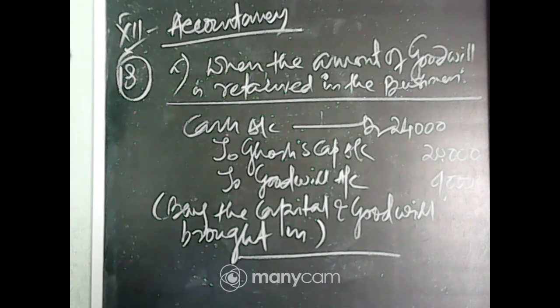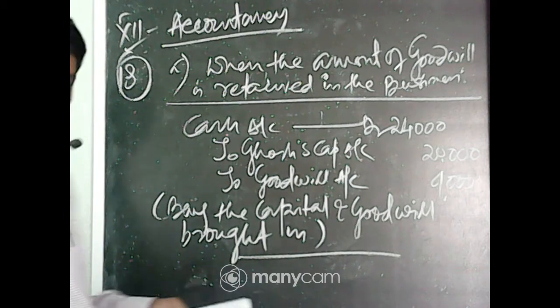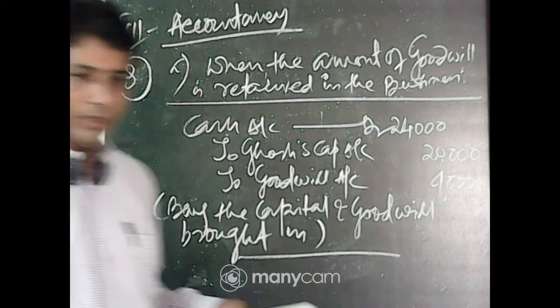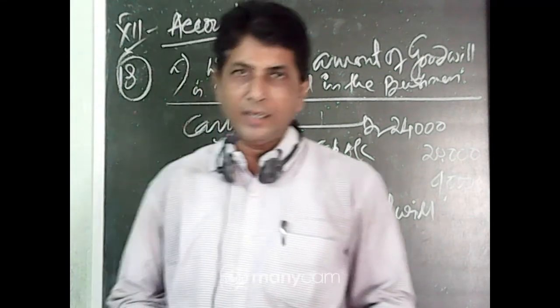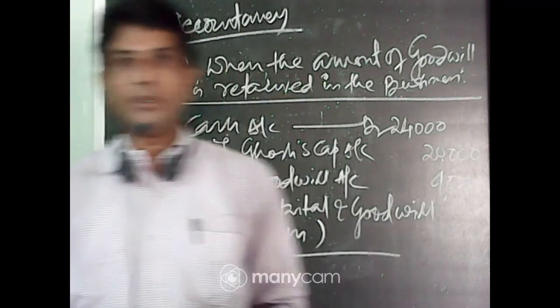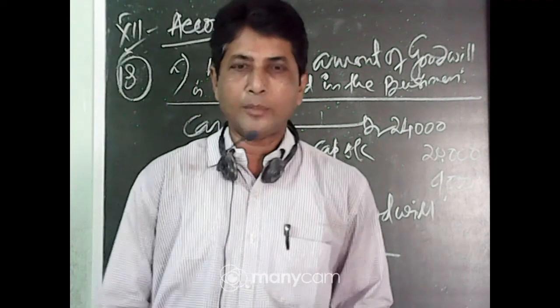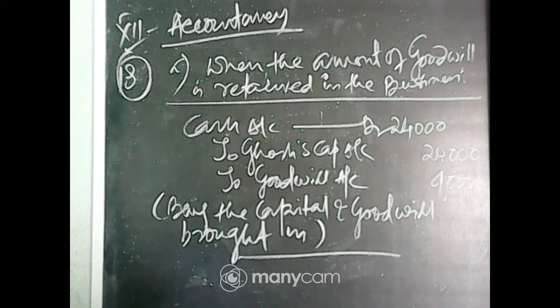Now the goodwill retained in the business means the goodwill will be distributed to the old partners in the sacrificing ratio. Here in this problem the new ratio is not given, so the old ratio will be the sacrificing ratio. Remember this: when the new ratio is not given in any problem, assume the old ratio to be the sacrificing ratio. Clear? Then the first journal: cash account debit to Ghosh capital account, to goodwill account, being the capital and goodwill brought in. Next,